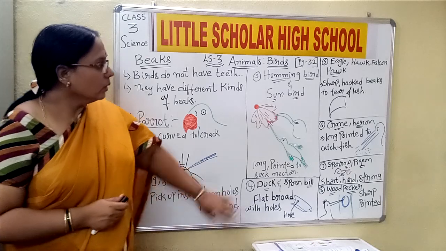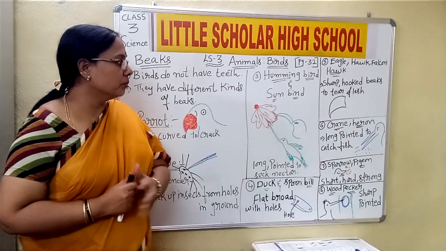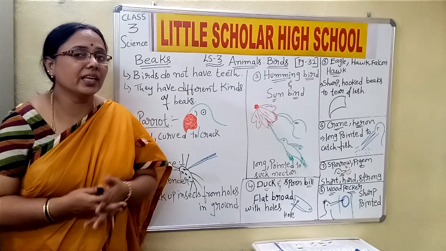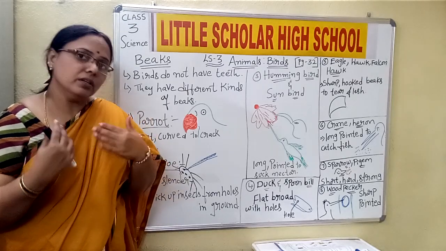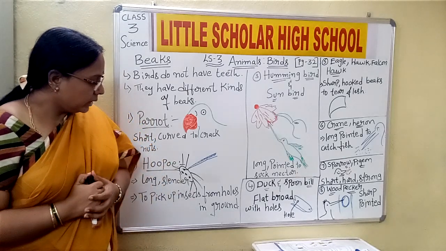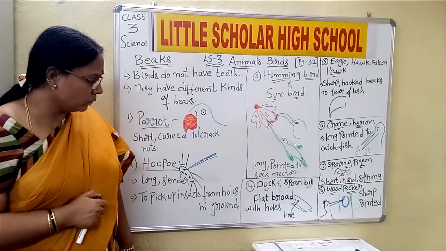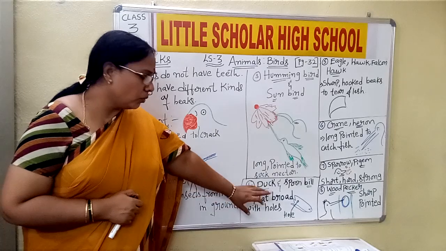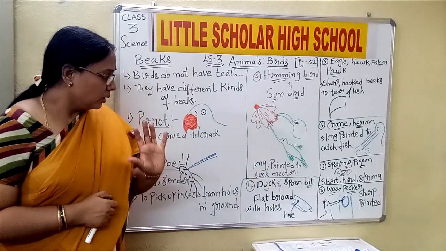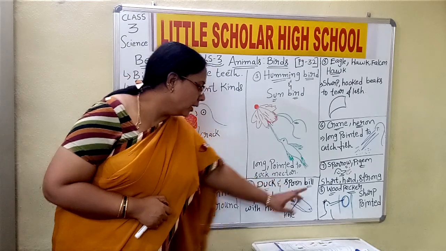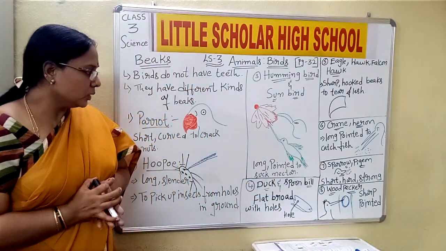Understood, children? So the hummingbirds or the sunbirds, their beaks are long and pointed for the purpose of taking the nectar from the flowers. Now let us talk about the fourth one. What is this fourth one we are discussing about? What are the examples of the birds we are discussing here? It is the duck and the spoonbill.